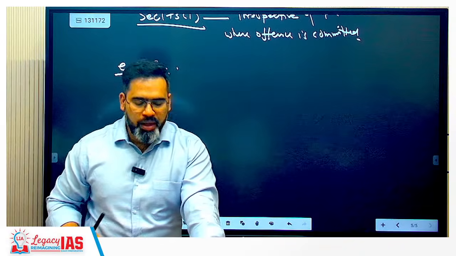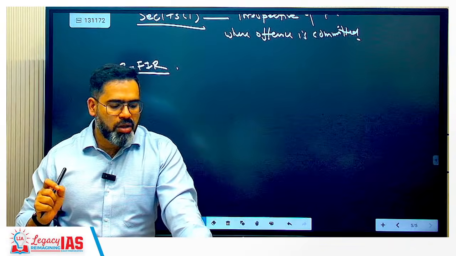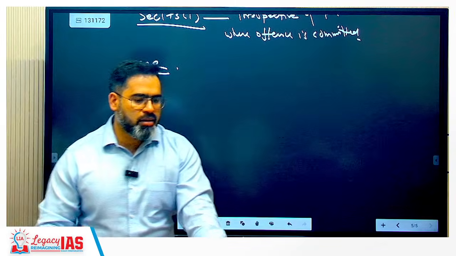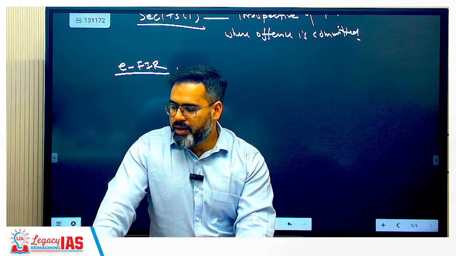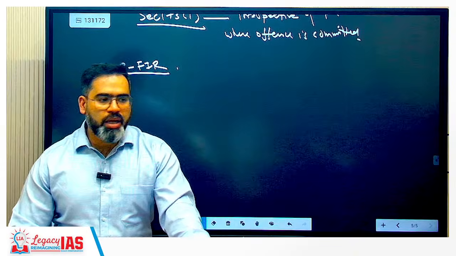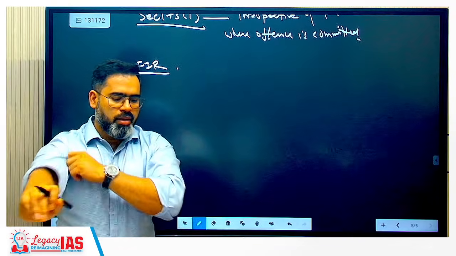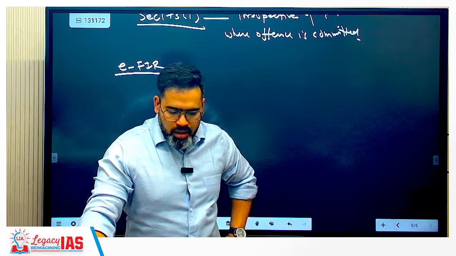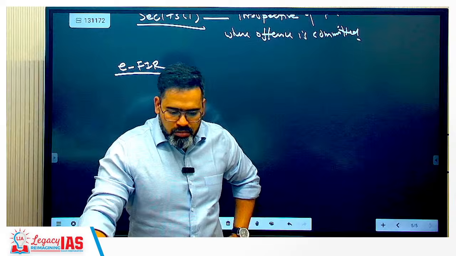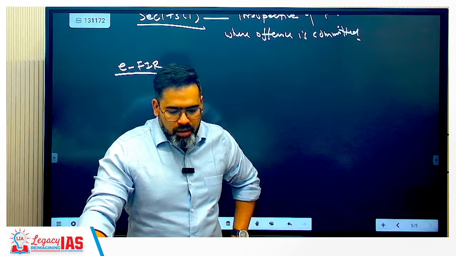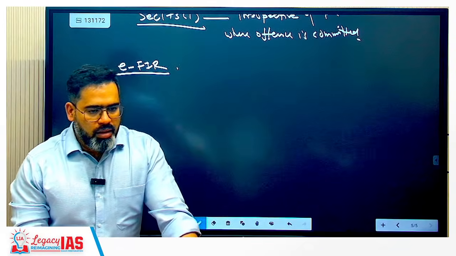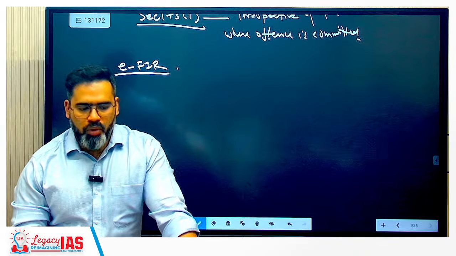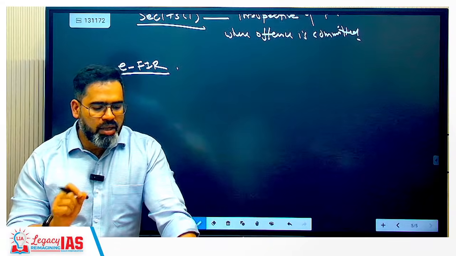So you can write: when an FIR is filed through electronic communication, it is taken on record only after the informant signs it within 3 days.